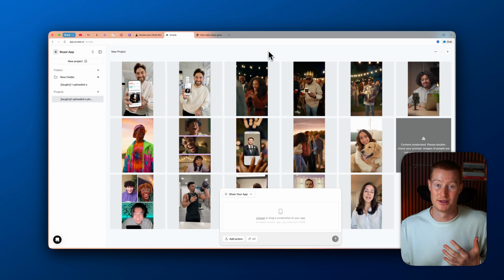We are living in some pretty exciting times where anybody can now build anything, and not only build it, but they could then market it as well. You don't need to be a content creator like me to be able to make an app go viral.